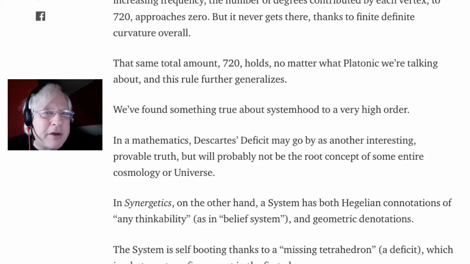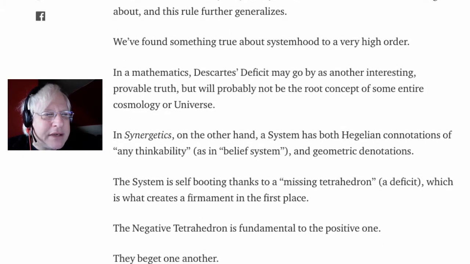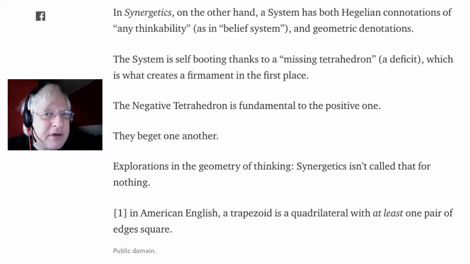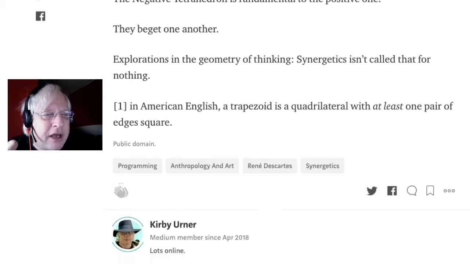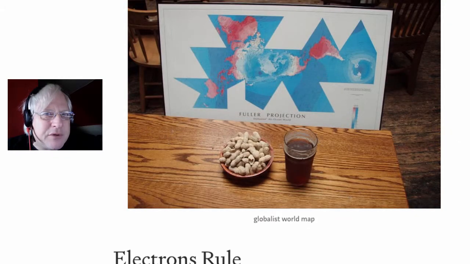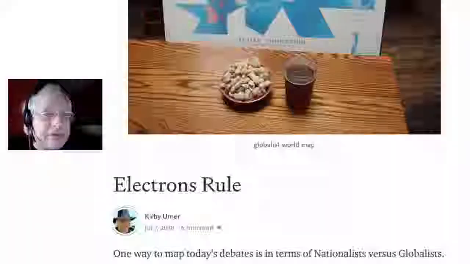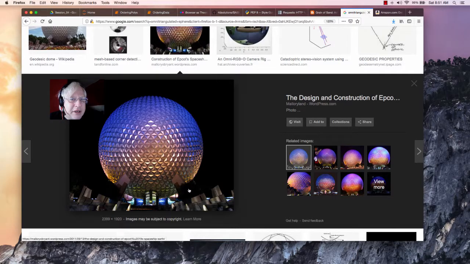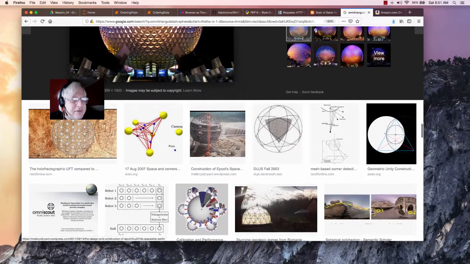Worldviews, model them as spheres. Take away a tetrahedron from no sphere, from no curvature, and you get the curvature of a system, basically another tetrahedron. The tetrahedron is self-dual, and if you subtract a tetrahedron, you get a tetrahedron. But that tetrahedron you get could just as well be an omnitriangulated sphere, just because of Descartes' deficit.